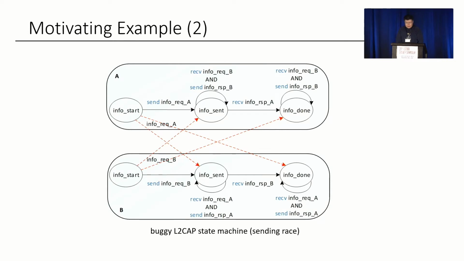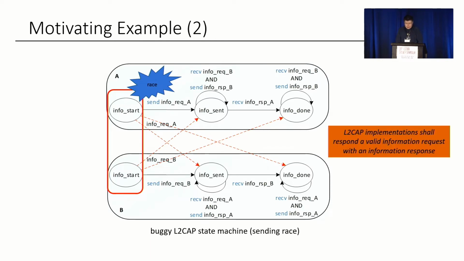This is an example of a buggy state machine in L2CAP. The two Bluetooth devices need to send an information request and reply with an information response to each other. We can observe that the two devices are actually in a message sending race at the state of the info start. It is possible that when the request from device A arrives at device B, B is still at the info start state, losing the legitimate request message. For this, the L2CAP specification just says, the L2CAP implementation should respond to a valid information request with an information response, which cannot help much in avoiding this error.